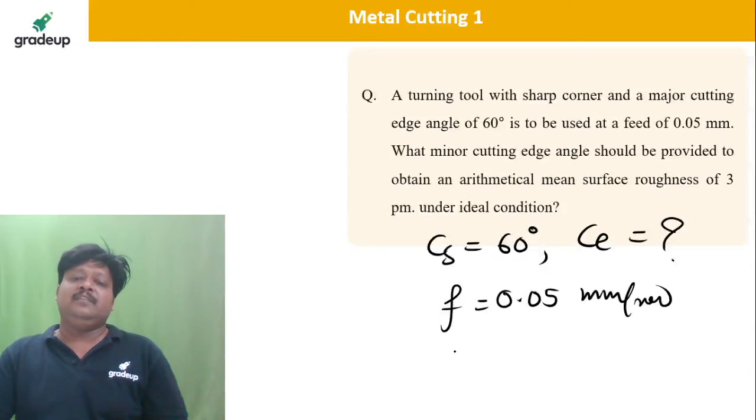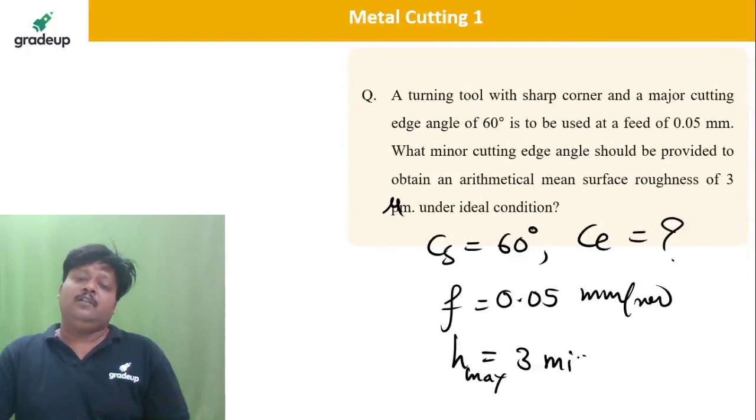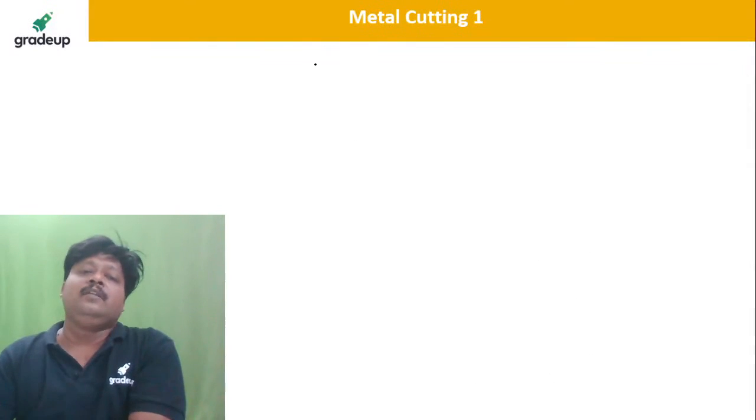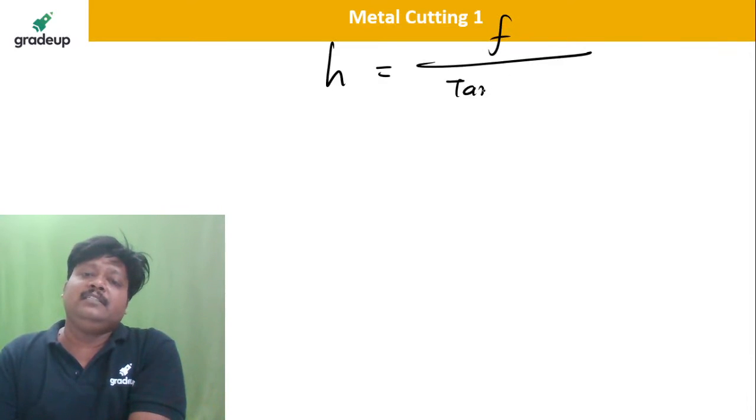And the arithmetic mean surface roughness, that is H max, is given as 3 microns. Once again use the same formula. That is H is equal to F divided by tan CS plus cot CE.